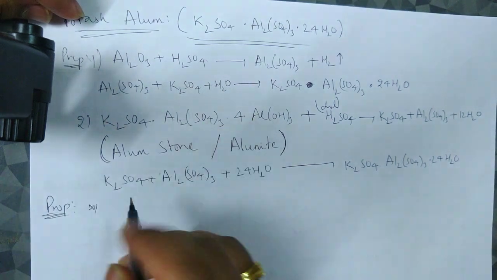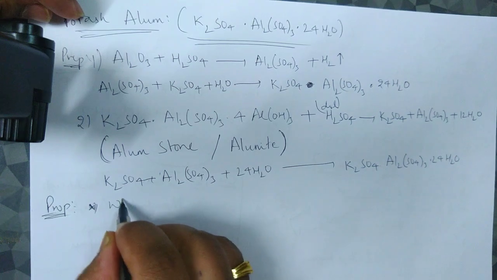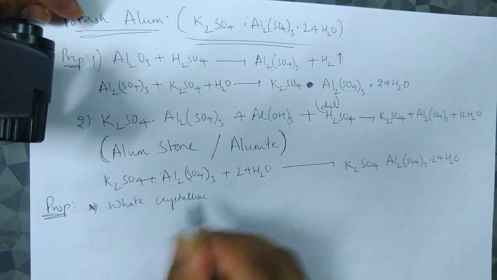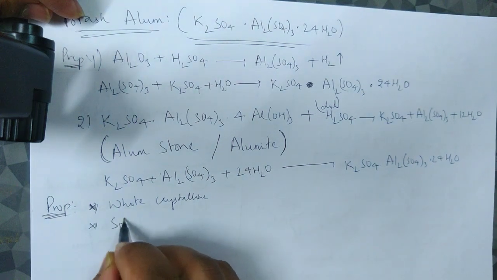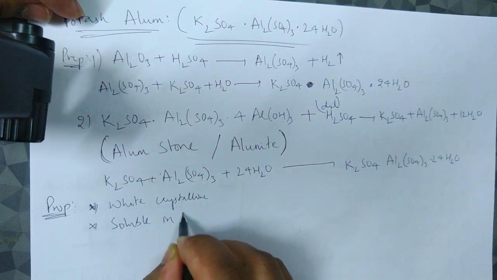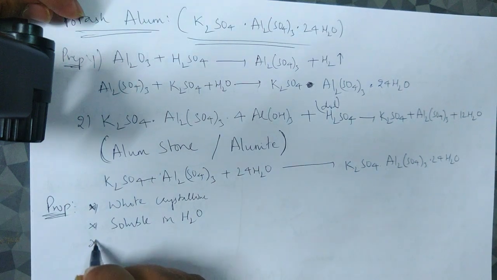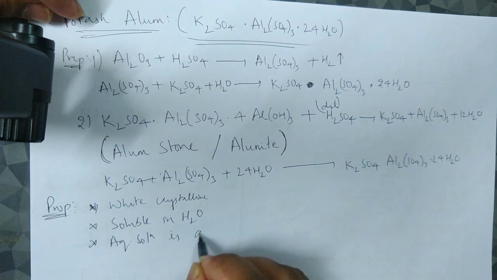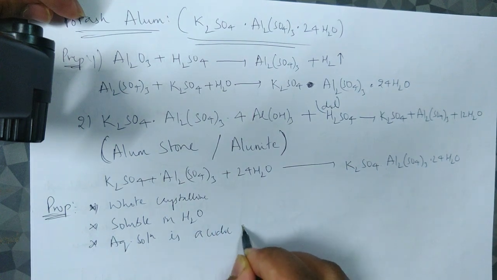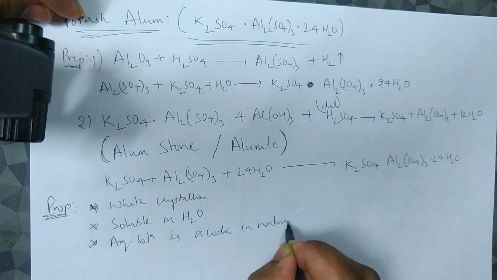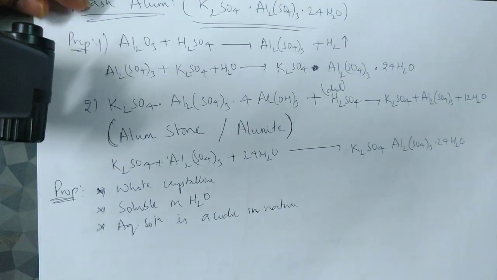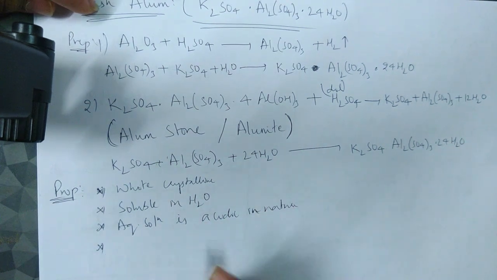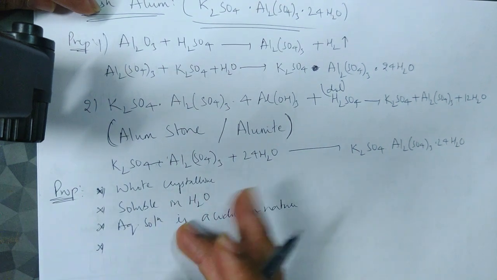As usual, as I said, most of the compounds of aluminum are white crystalline, so this is also white crystalline. They are soluble in water, undoubtedly, and the aqueous solution of the alum is acidic in nature, because of aluminum sulfate, they hydrolyze to give the acid.